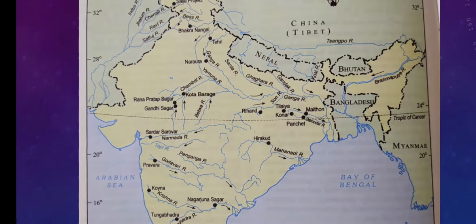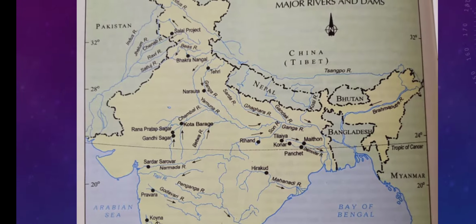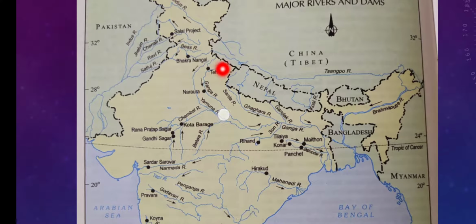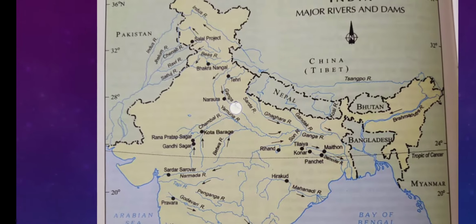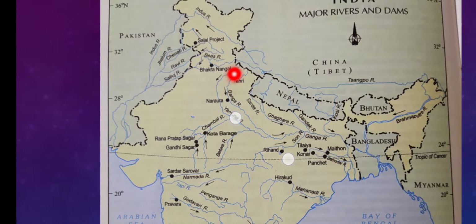Next dam I have already shown you, Tehri Dam. See, in the North Indian part, Tehri. Here is Ganga, this part of Ganga from where it is originating is a small tributary of Ganga called Bhagirathi. So on river Bhagirathi, Tehri Dam is located. On river Bhagirathi, a tributary of Ganga, this one is river Ganga, the most important river in our country, Tehri Dam is located.